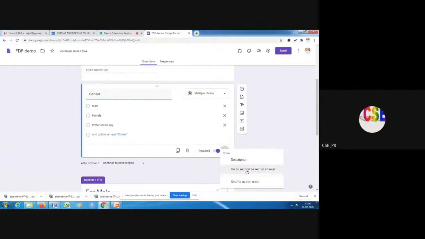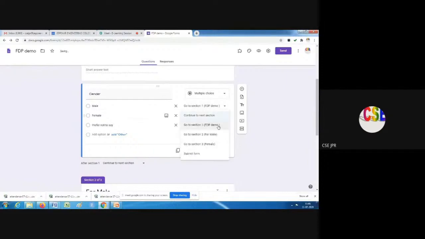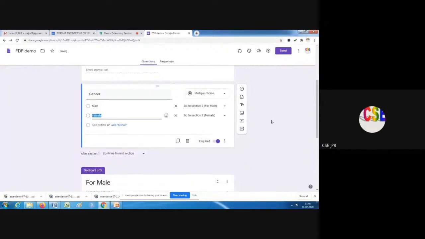So based on the option we select, we have to do some work. Maybe I'll remove this option. If I select the male option, I'll continue to section 2. If I select the female option, it will continue to section 3.